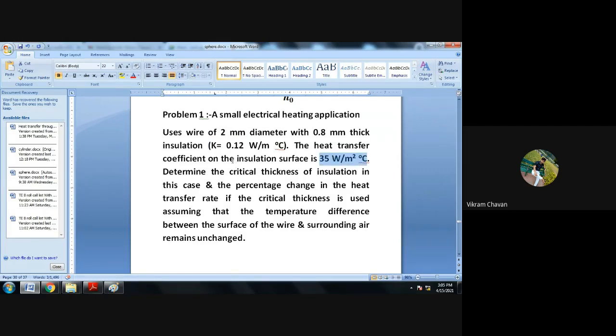One can easily determine the critical thickness of insulation in case of a wire if you know these two data and the formula for the critical radius of insulation for a cylinder.